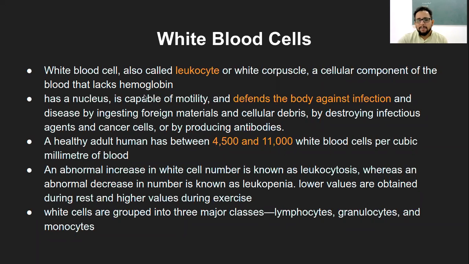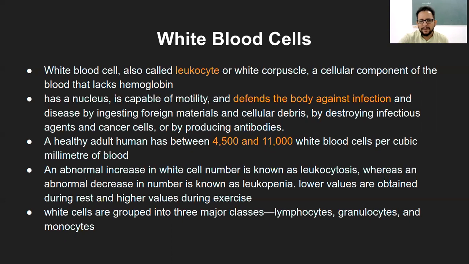WBCs are capable of motility. That means on their own they can be a motile cell. The simplest example that you would know of is macrophages, right? Macrophages are these amoeba-shaped cells, which are irregular shaped cells. Based on the pathogen, they engulf the pathogen.